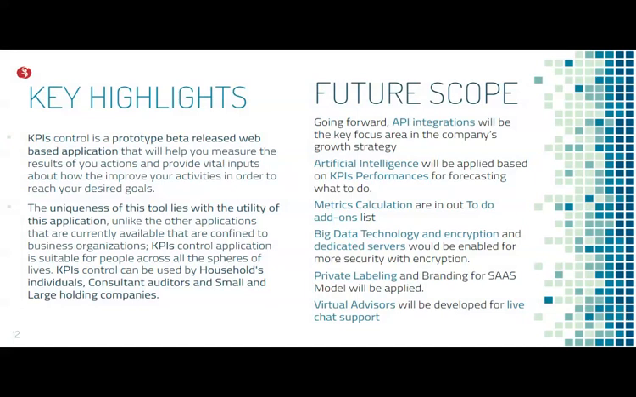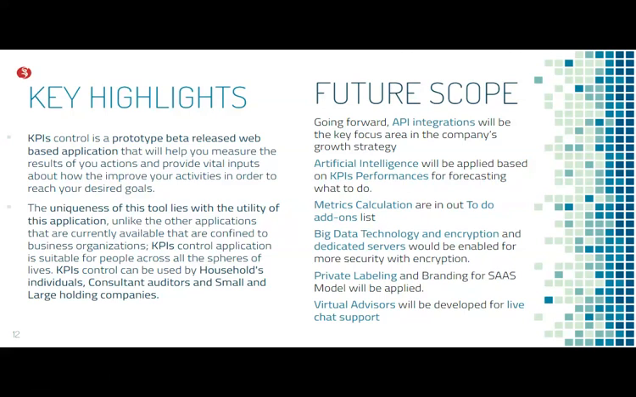Now, here are some key highlights of KPIs Control. You can go through this. KPIs Control is a prototype beta-released web application that will help you measure the results of your actions and provide vital inputs about how to improve your activities in order to reach your desired goals. The uniqueness of this tool lies in the utility of this application. Unlike other applications currently available that are confined to business organizations, the KPIs Control application is suitable for people across all spheres of life.